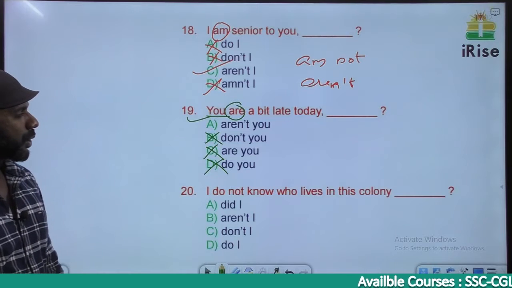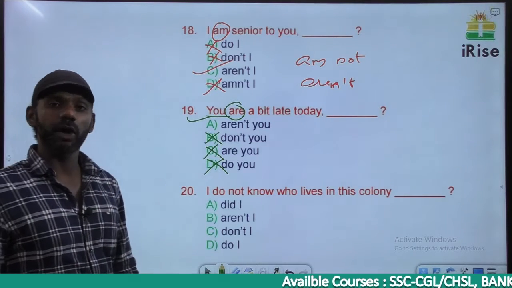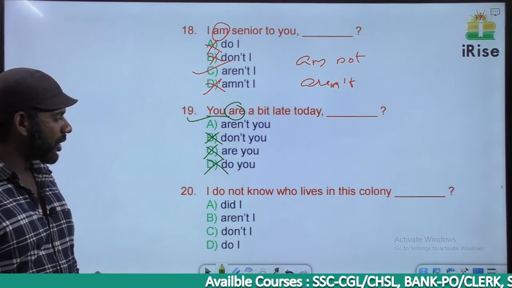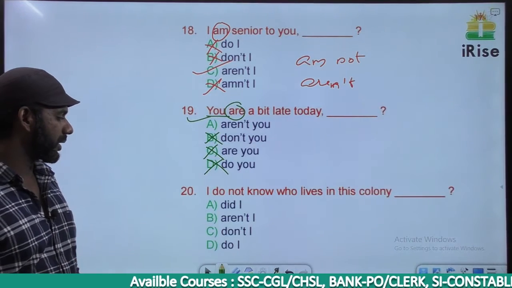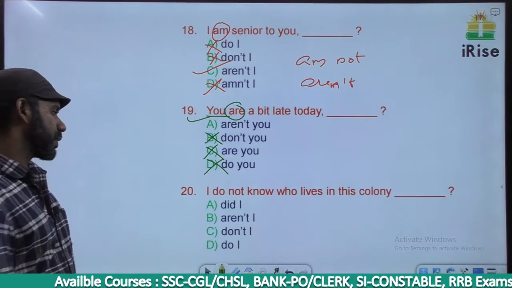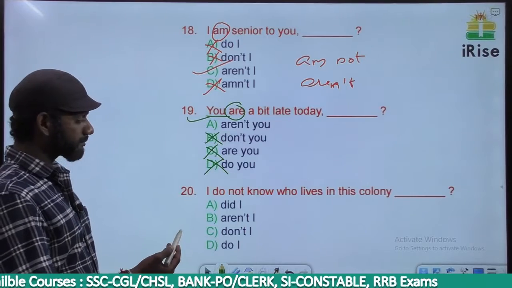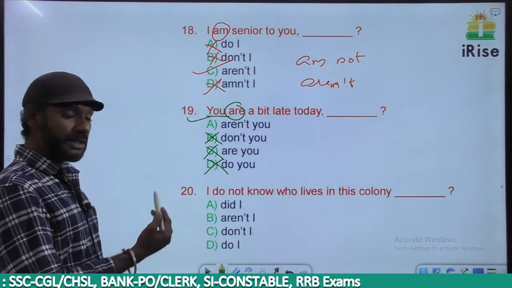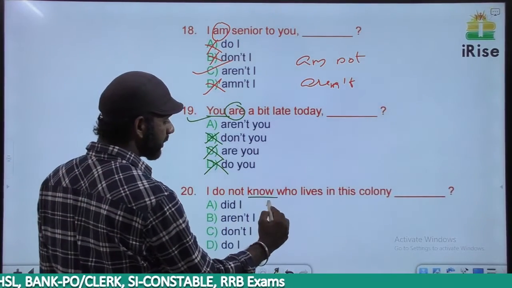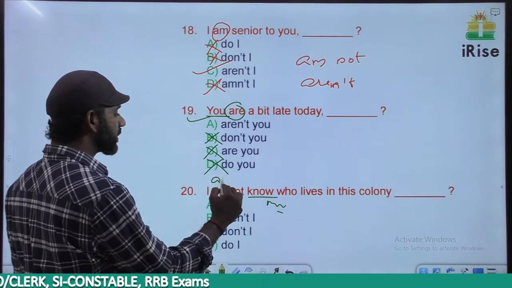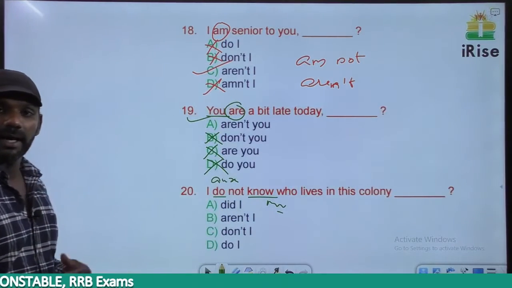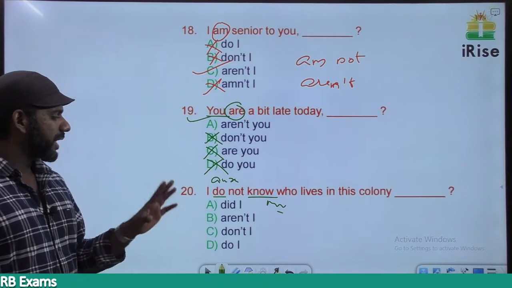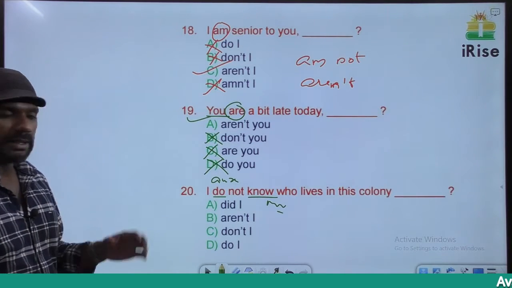I do not know who lives in this colony. Know is a main verb. So do becomes an auxiliary verb. I don't know. So we have to frame the tag using do itself.